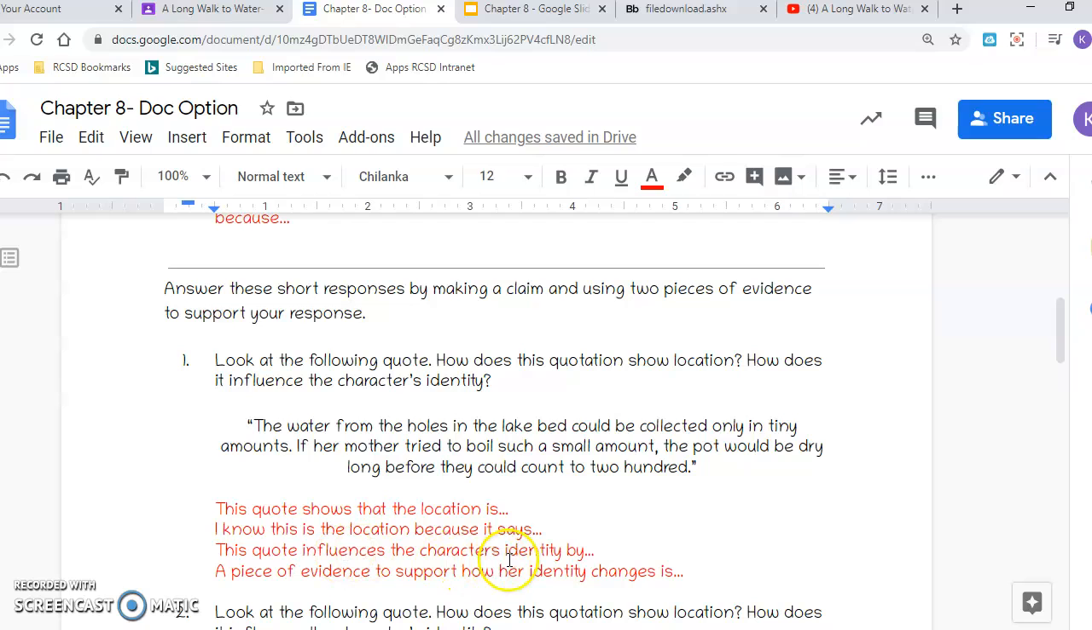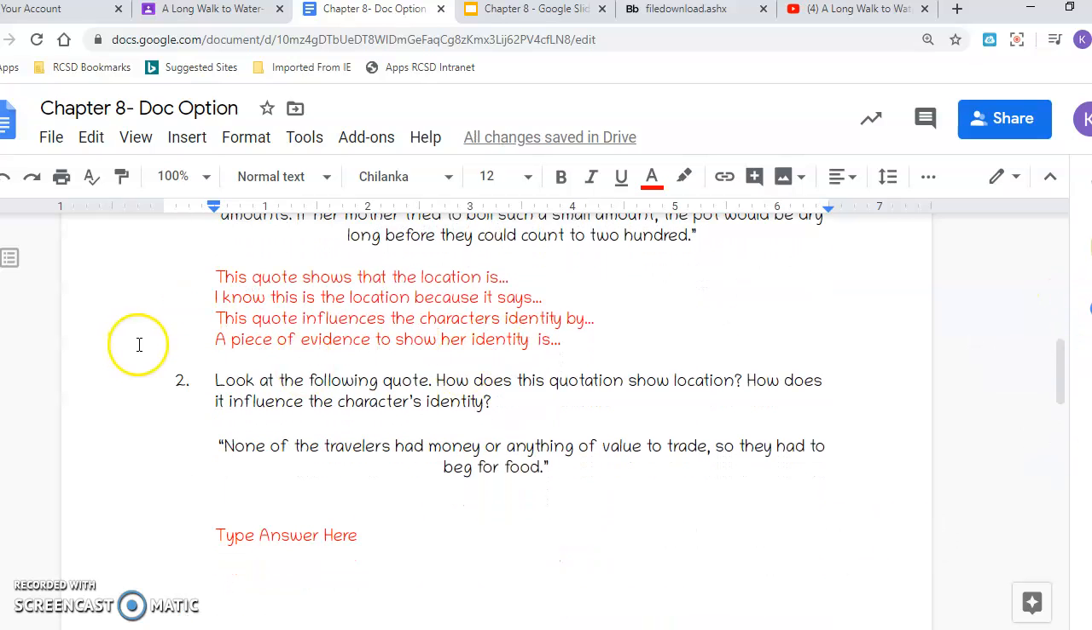This quote influences the character's identity by a piece of evidence to support how her identity changes is... I guess her identity isn't really changing. I'm going to change that. Show her identity is... We don't need changes in there. A piece of evidence to support her... A piece of evidence to show her identity. That would be better. Show her identity is.